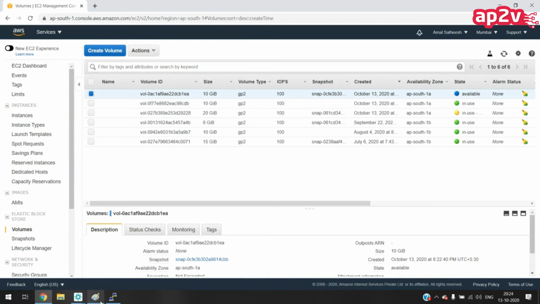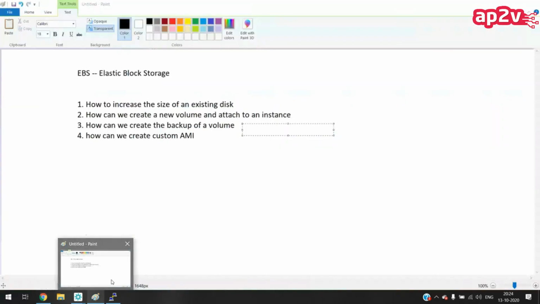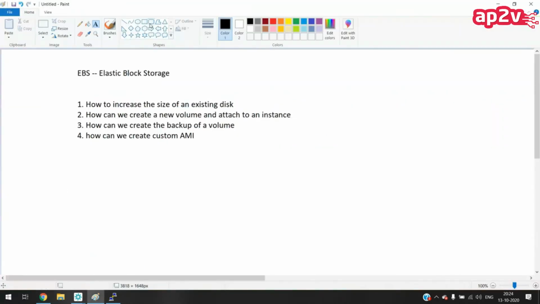Now, the last topic will be creating AMIs. In AMIs, let's suppose I have an instance, and in this instance we have multiple disks.